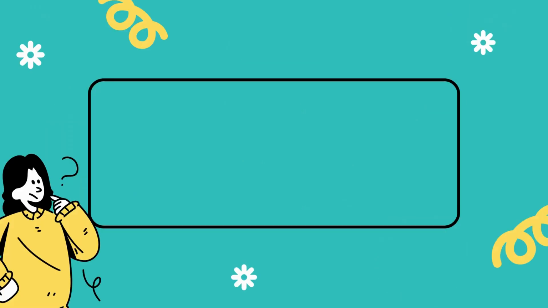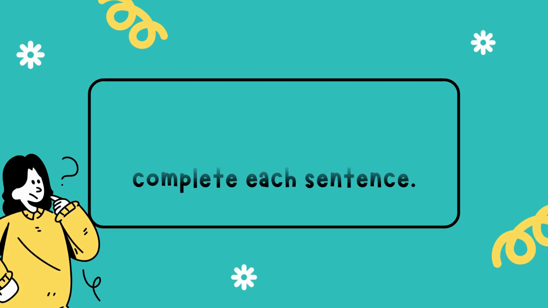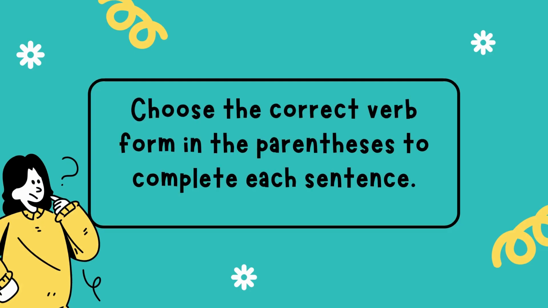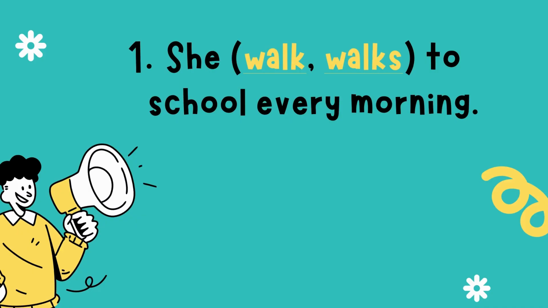Let's now proceed to the second and last activity. You will have to choose the correct verb form in the parentheses to complete each sentence. Number 1. She walks to school every morning. You have 5 seconds to answer this.